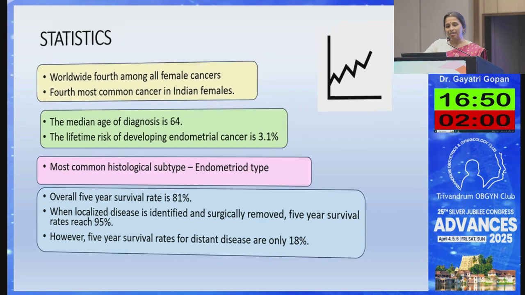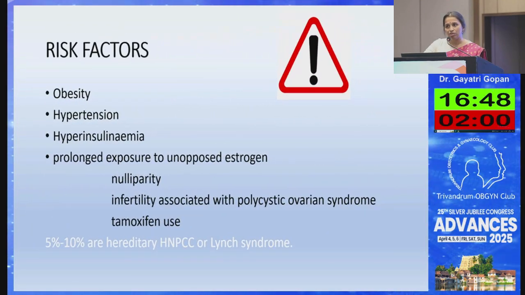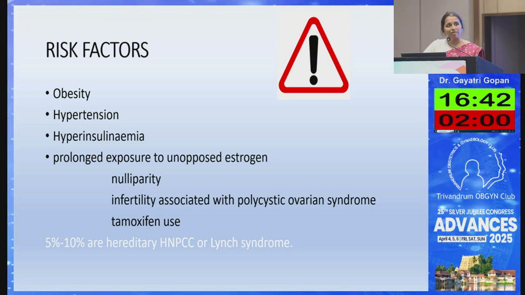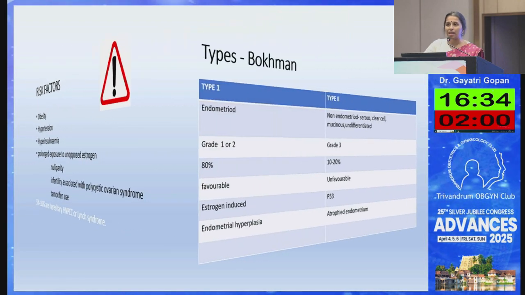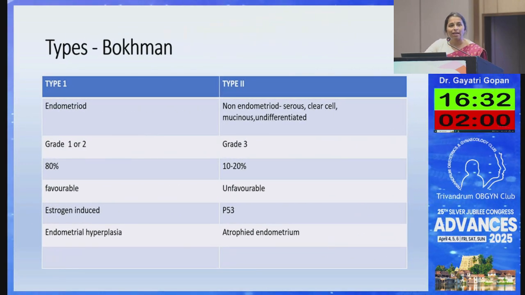We know the risk factors for CA endometrium: unopposed estrogen exposure, hyperinsulinemia, and different metabolic factors like obesity and hypertension. There are also genetic risk factors. Previously, we used to classify CA endometrium into two types.